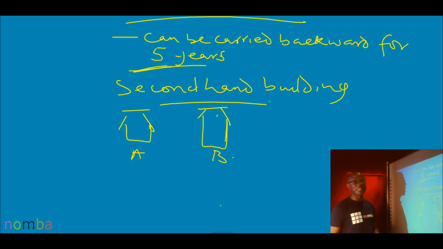But for B, because it has been put to use, it will not be entitled to initial allowance, because the original owner, when they first put it to use, will have claimed initial allowance. For computing annual allowance, there's a cost you use there. Remember the AA formula. The cost will be the lower of the cost of purchase, that is buying from the original owner, and the original cost of construction to the owner. The lower is the cost you will use in computing that.